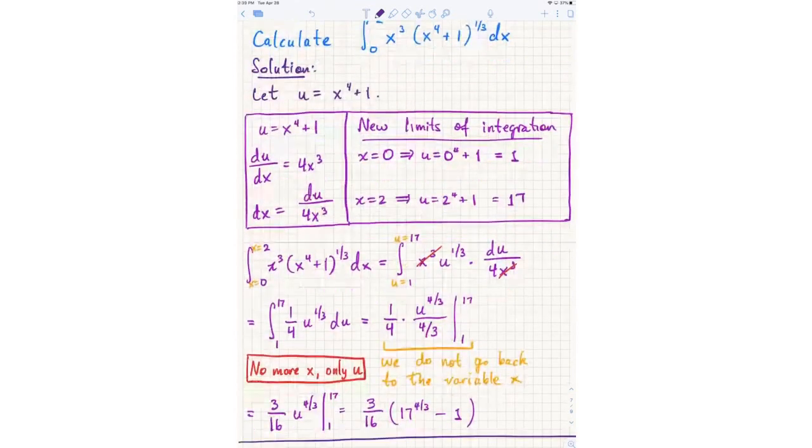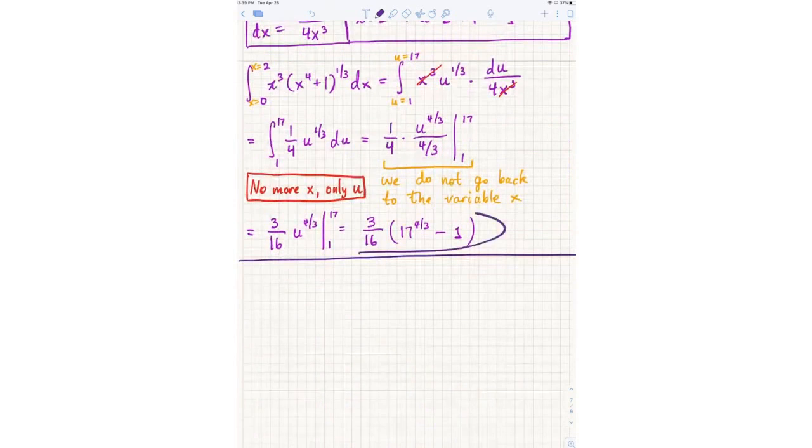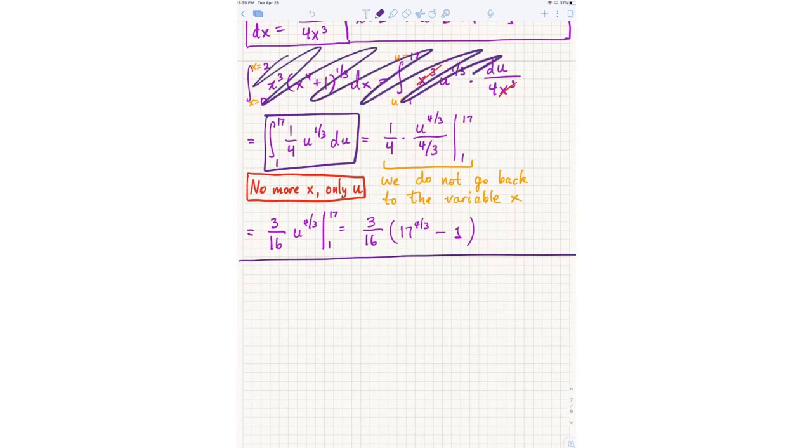The problem is to find the area under this graph from 0 to 2, right? Calculate this integral. The answer is a number. There's nothing to rewrite in terms of x here. Once you have it in terms of u, like I said, don't look back, right? Because now all I have to do is find the antiderivative and plug in the two numbers. Why would I go back to x?